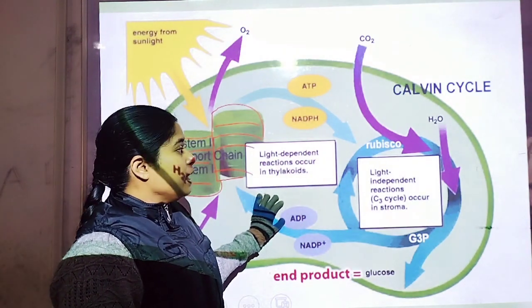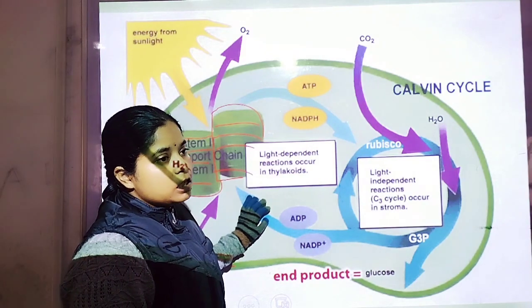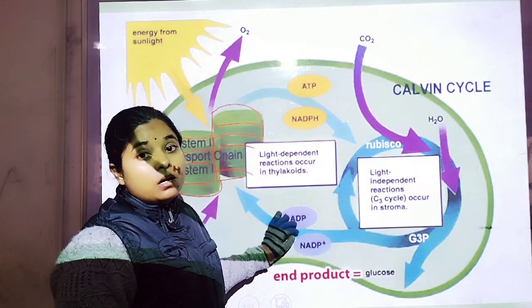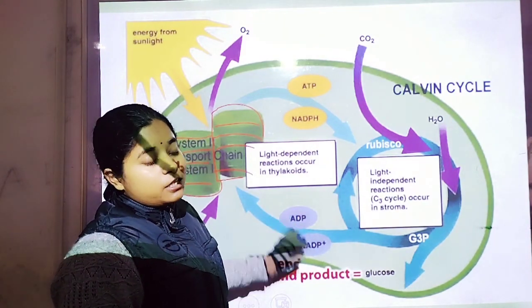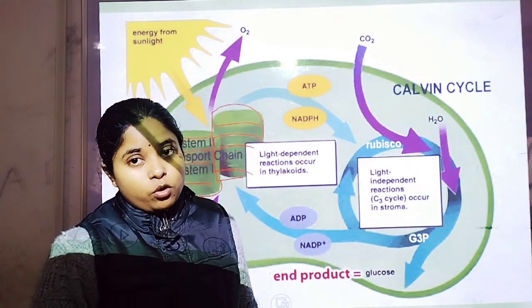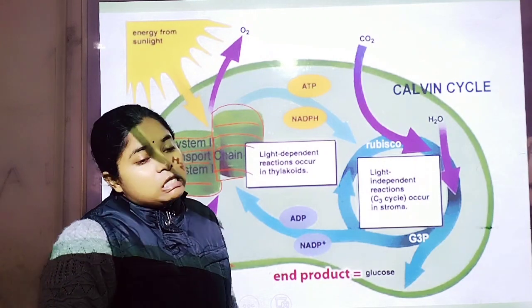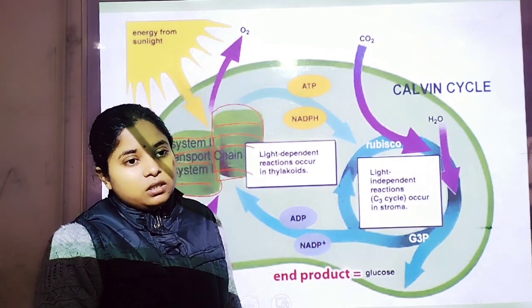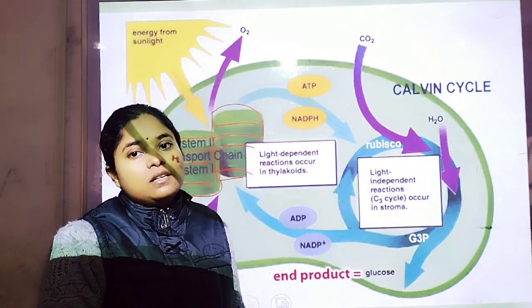Now, in the thylakoid membrane, the NADP reductase enzyme is present, and another most important reaction, the splitting of the water molecule, also takes place in the thylakoid membrane, where the protons move into the lumen.